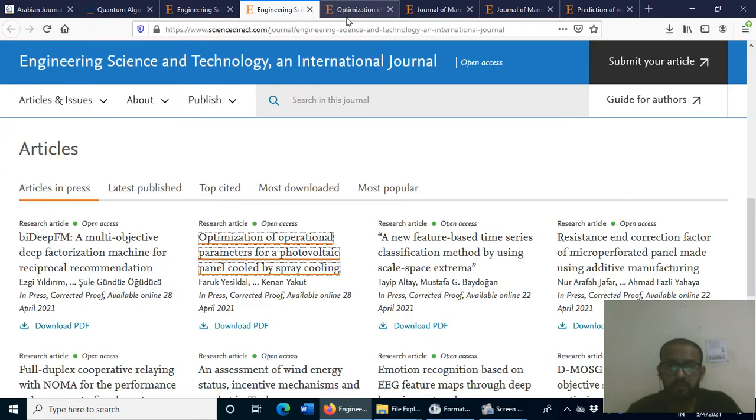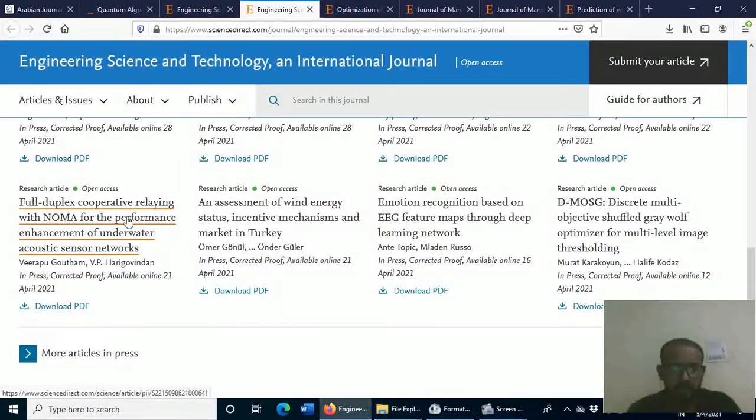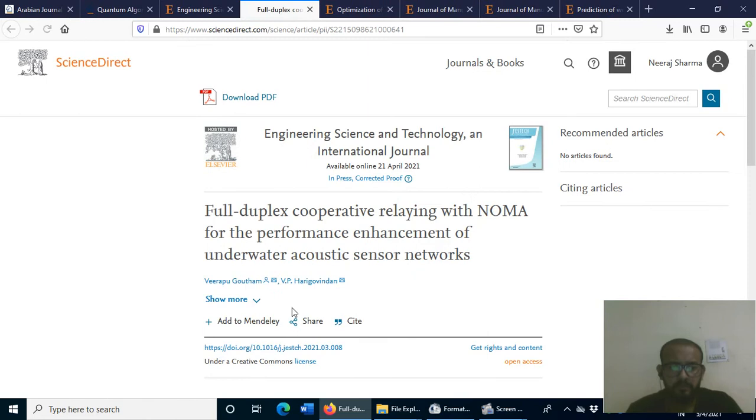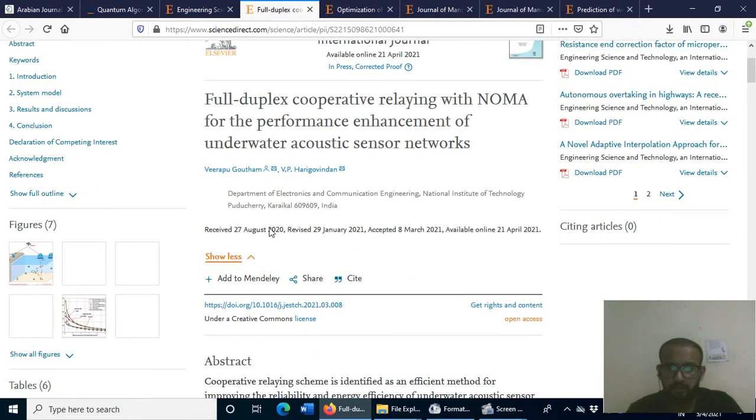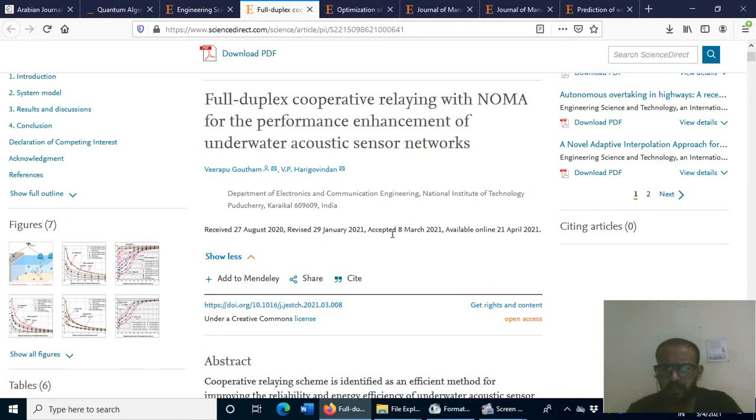You can also make 2 or 3 checks here. Here you check 27th of August, then revised 29th, and then we can say that approximately 8 or 9 months it is taking from submission to acceptance.